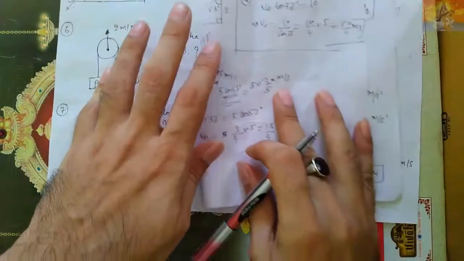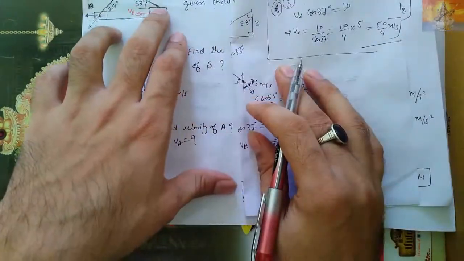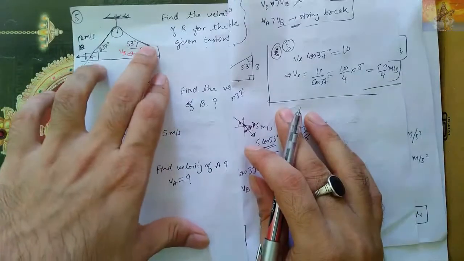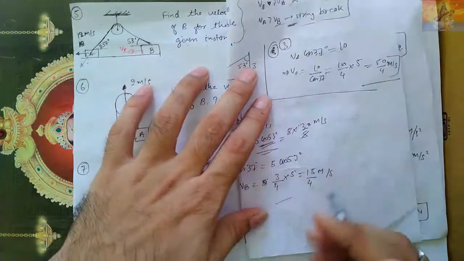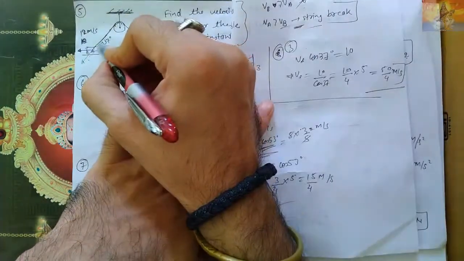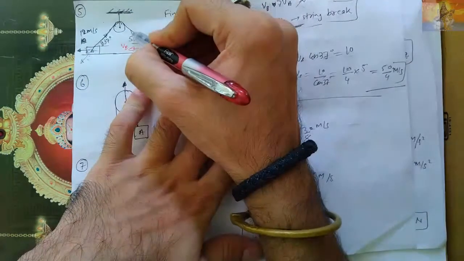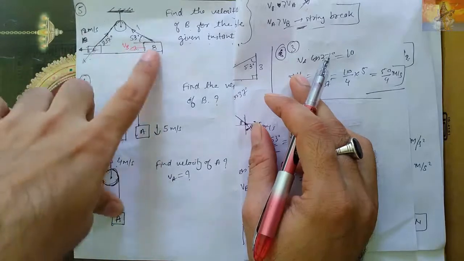हियर आई विल सॉल्व. See here, on this, tension is acting like this, along this tension is acting like this, here tension is acting like this. Here displacement like this.